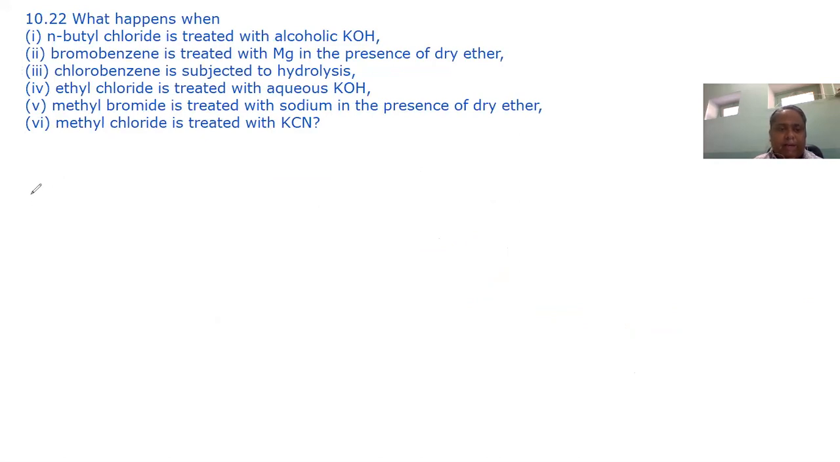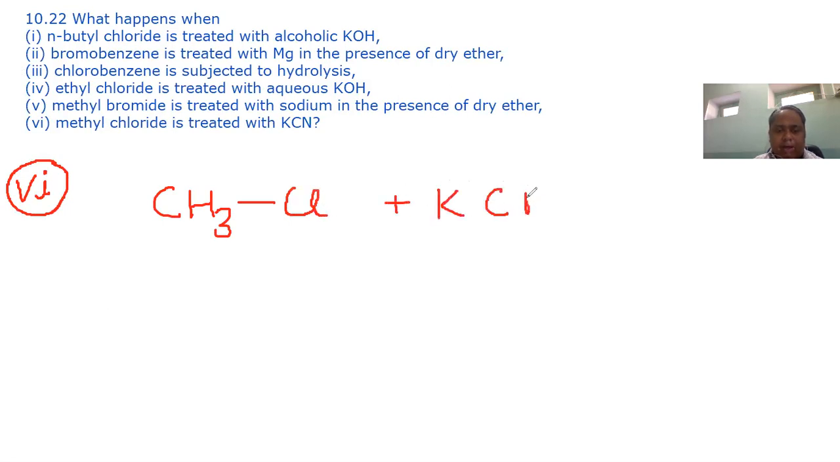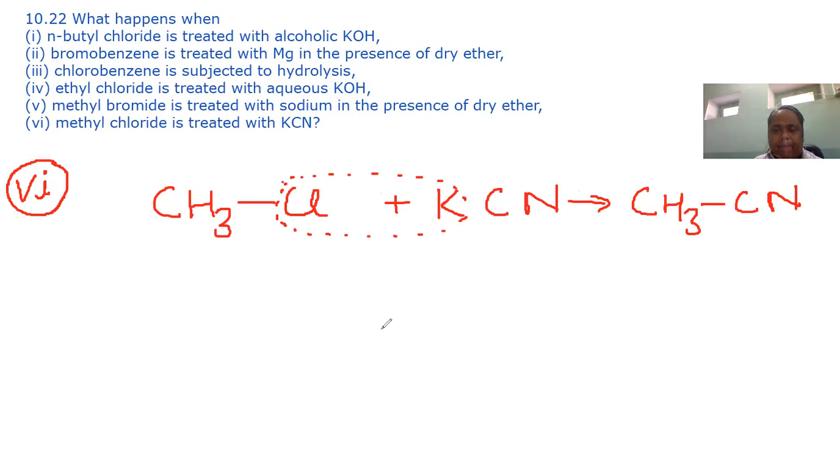KCN is potassium cyanide. CH3Cl plus KCN. Obviously, KCl will come out and CN will take its place. This type of reaction is used for increasing the number of carbon atoms.